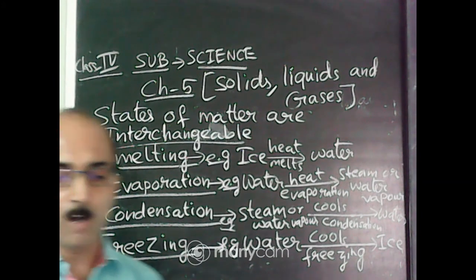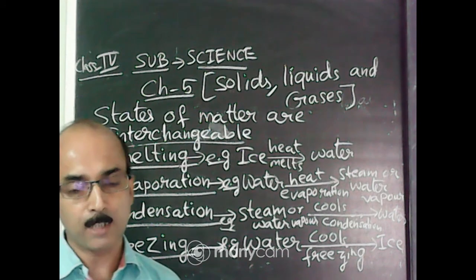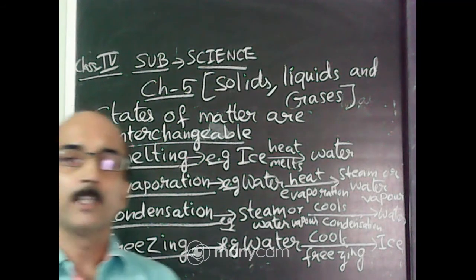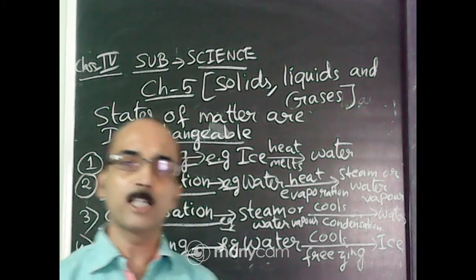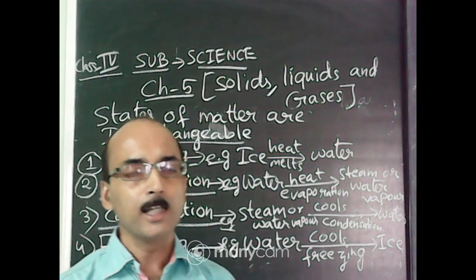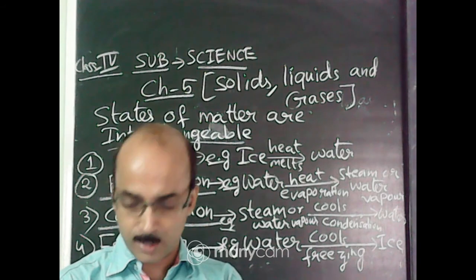Okay, these processes are involved during the interchange of different states of matter. That means you can change a solid state into a liquid state, then a liquid state into a gaseous state, and vice versa also. Gaseous state changes into liquid state and liquid state changes into solid state. This is a reversible process.